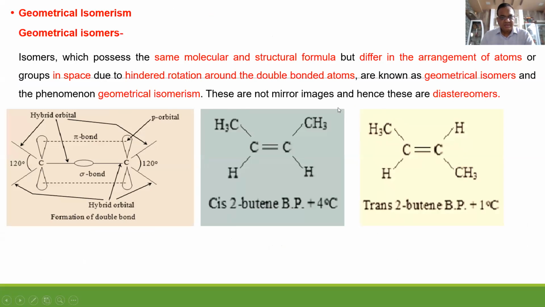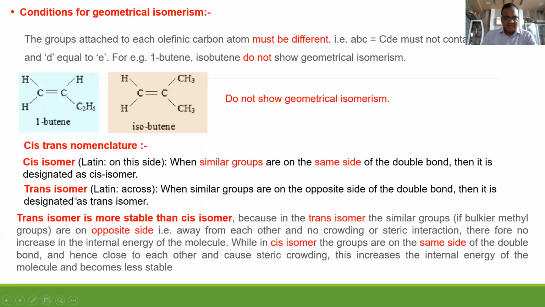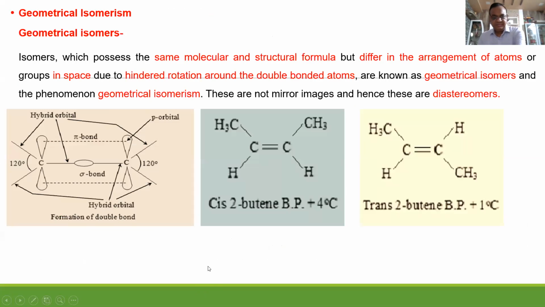In the cis isomer, the groups repel each other. Repulsion increases energy and decreases stability. That's why the trans isomer is always more stable than the cis isomer. Now, geometrical isomerism.